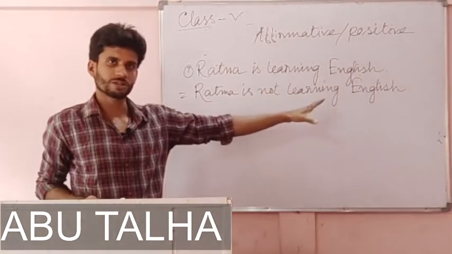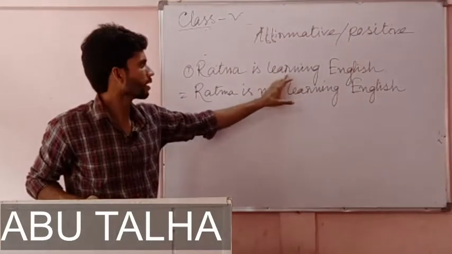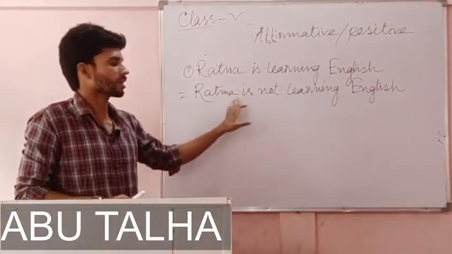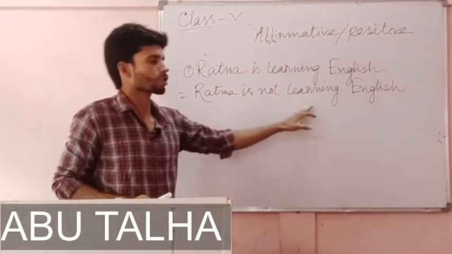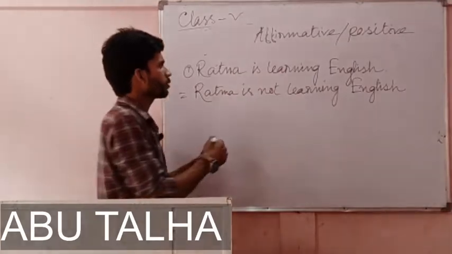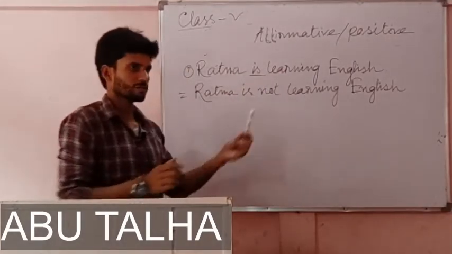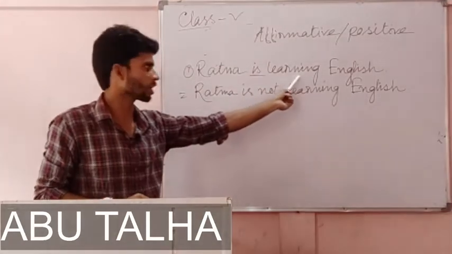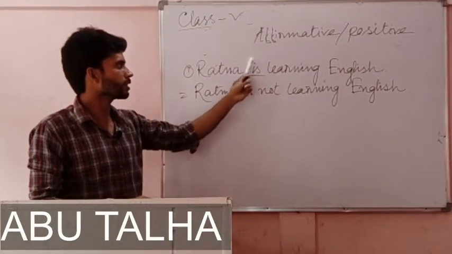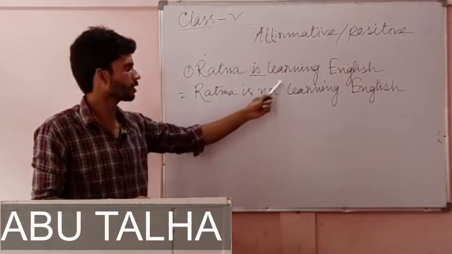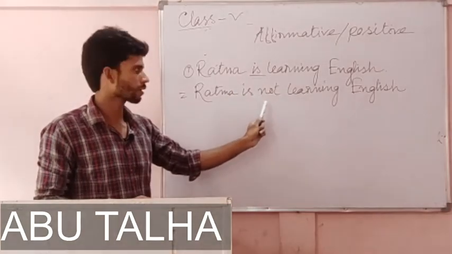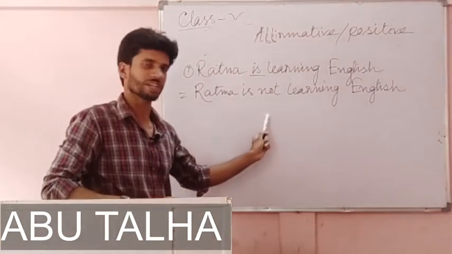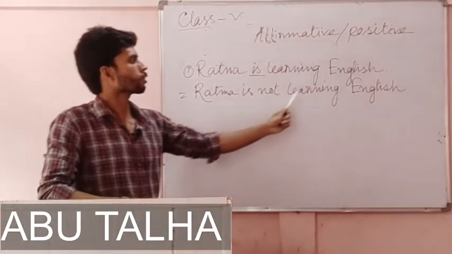Ratna is learning English. This is the affirmative form, or the positive form, and the negative form of this sentence is what? Ratna is not. Right after the auxiliary verb, is, which is the auxiliary or helping verb in this sentence because it is helping the main verb to express the sense, we write not. After writing not after the auxiliary verb, the sentence becomes negative. So, Ratna is not learning English.